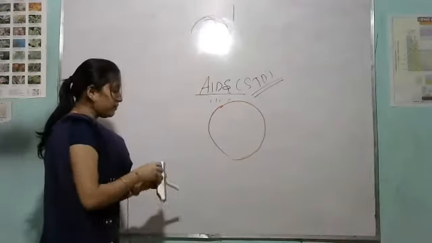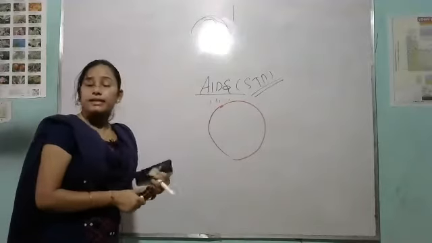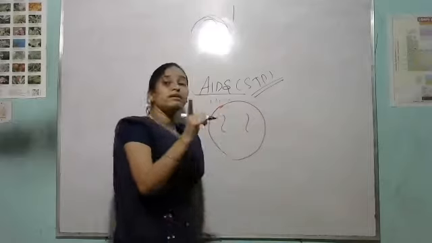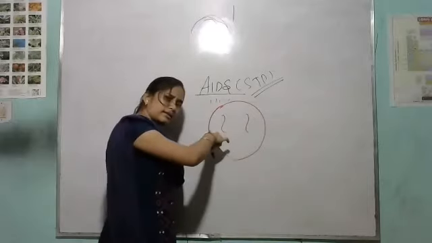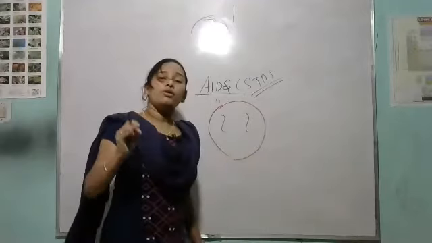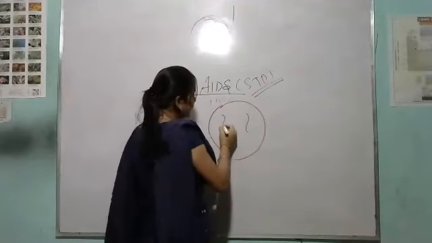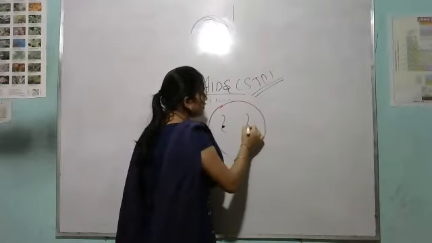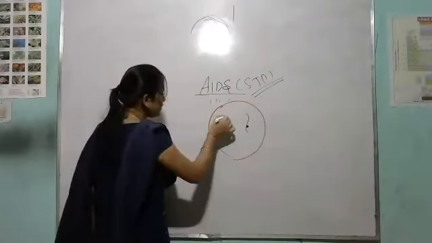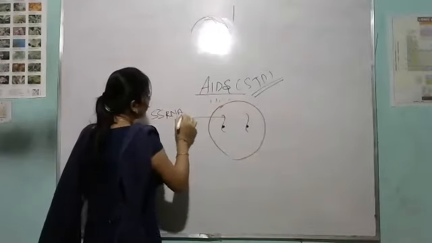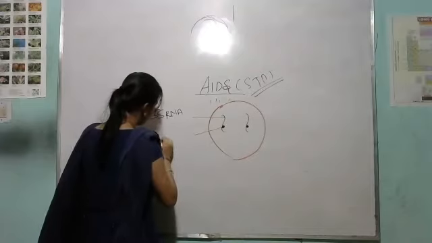So as I said before, the HIV virus has single stranded RNA. See, this is the single stranded RNA. Clear? The reverse transcriptase enzyme is present here.